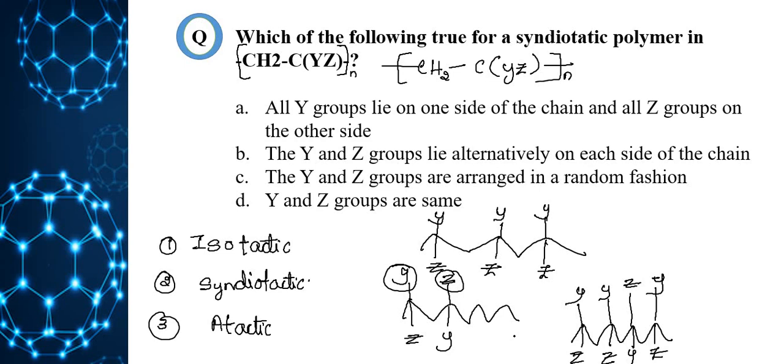B, the Y and Z groups lie alternatively on each side of the chain. Yes, that is exactly syndiotactic, right? So option B is a true statement for syndiotactic polymer. So correct option is B.